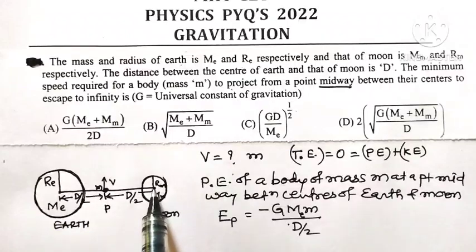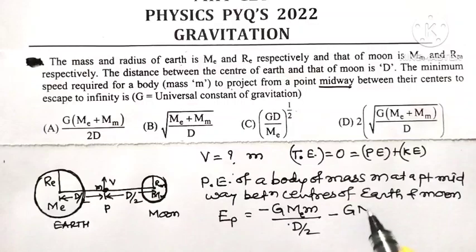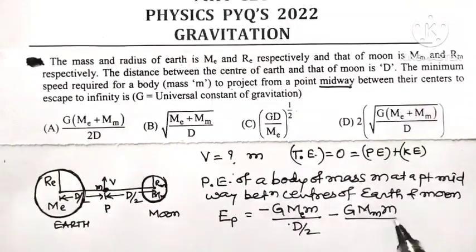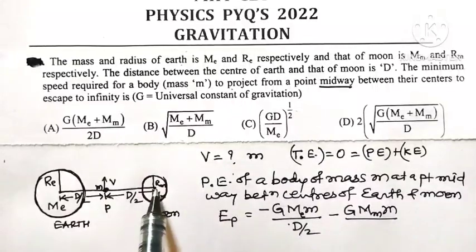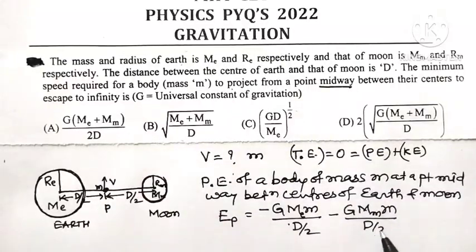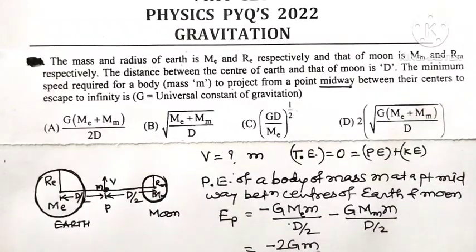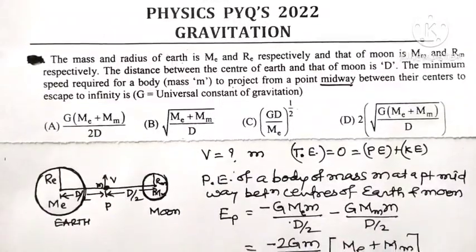At the same time, the potential energy due to moon is minus G Mm into m divided by the distance of that body from the center of moon, which is D by 2. So that is equal to minus 2Gm divided by capital D, taken common, and in bracket we have mass of earth plus mass of moon.